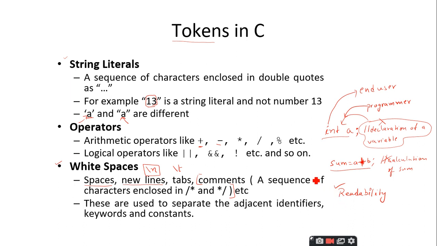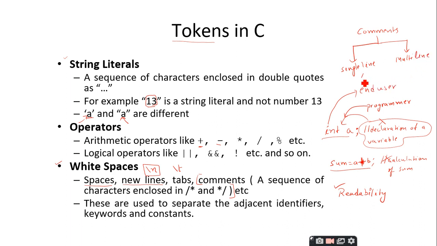C programming language supports two types of comments. One is called the single line comment, and the other one is multi-line comment.